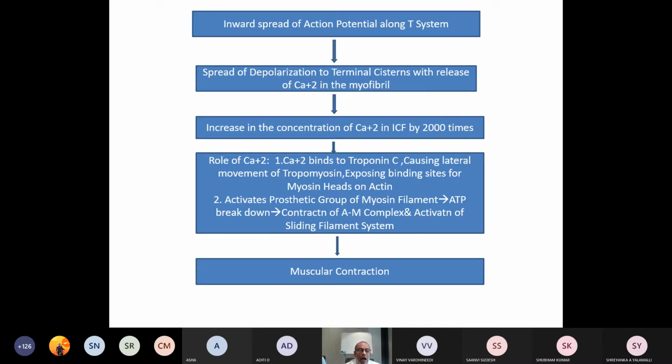It also activates the prosthetic group of the myosin filament, as a result of which ATP breakdown occurs, resulting in the contraction of the actin myosin complex with the activation of the sliding filament system. I discussed this in the previous class. It is in continuation of the previous class, and it will result in muscular contraction.